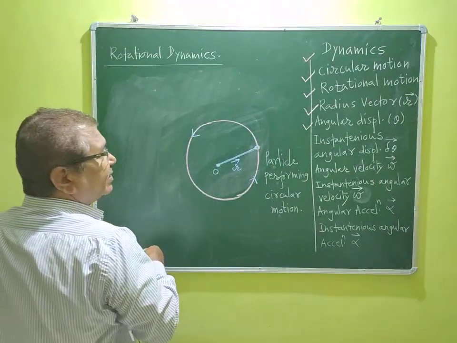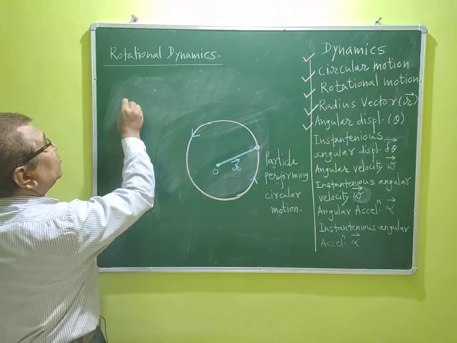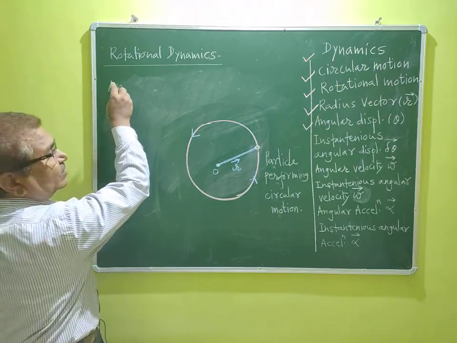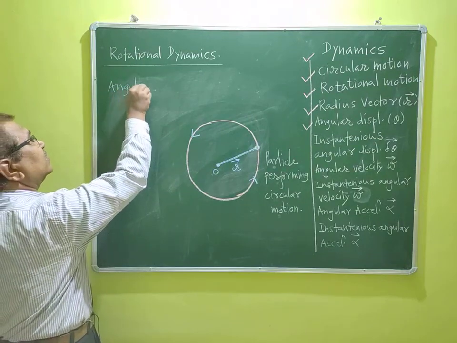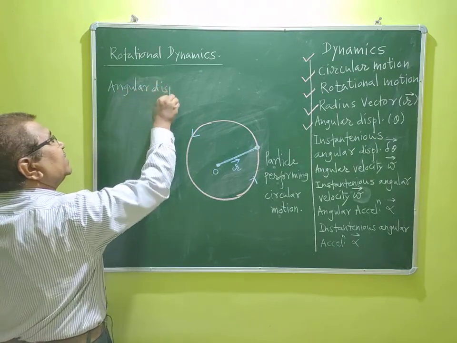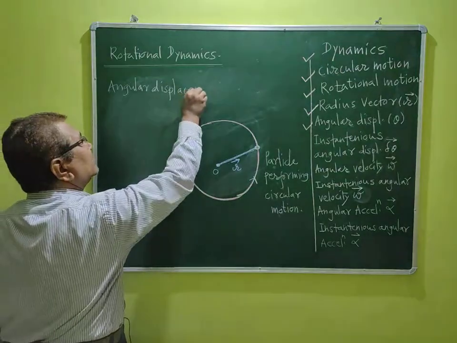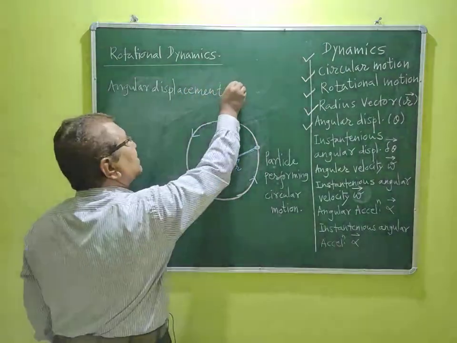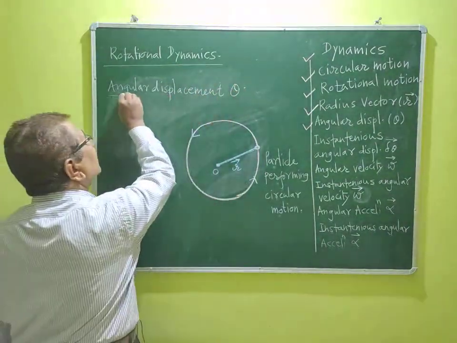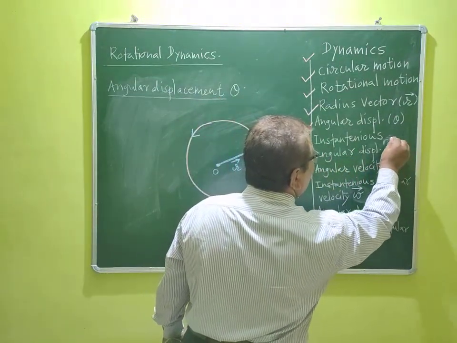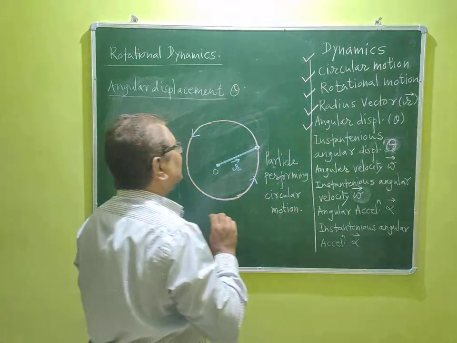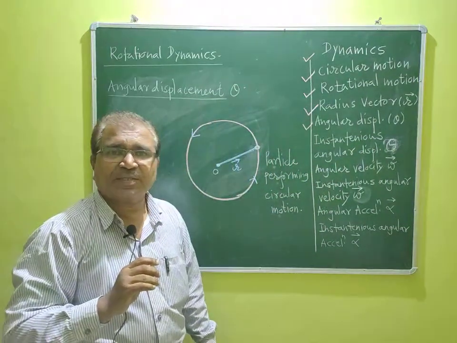So I will write here angular displacement. Angular displacement is denoted by theta like this. So what is angular displacement?